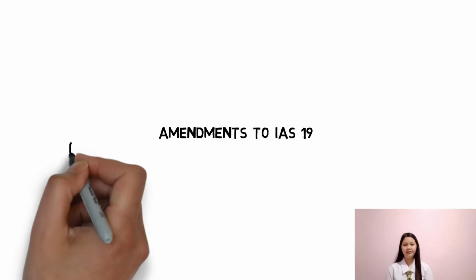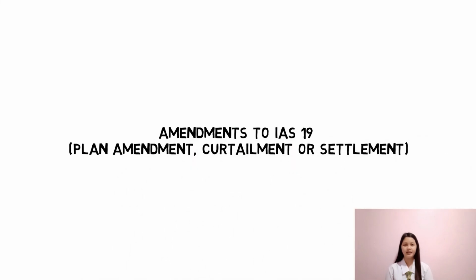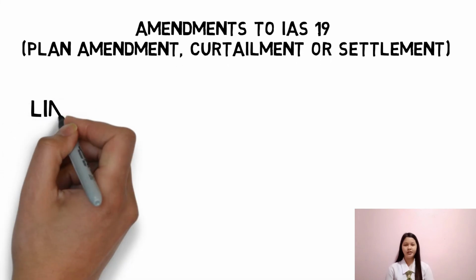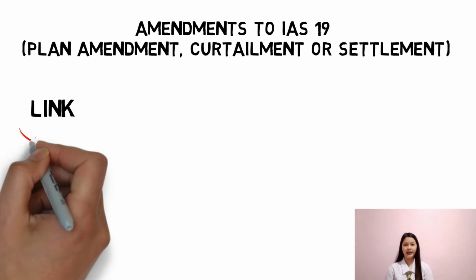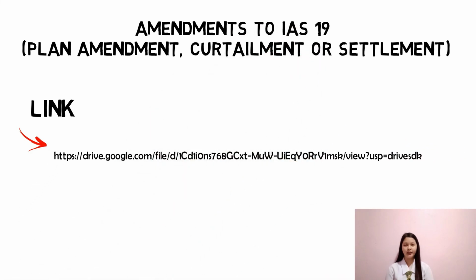Now that we are done defining key terms, let us now proceed to the discussion of the amendments. We have attached here a link which includes a paragraph-by-paragraph comparison of the amendments to IAS 19. You can visit this link if you want to see the detailed comparison. Hindi na po namin nilagay dito kasi sobrang haba yung report namin kasi babasahin ko lang din naman sila isa-isa sa inyo. And it will just boil down to the same discussion we'll be having afterwards. The summarized version of the amendments taking into consideration the important changes to the standard.